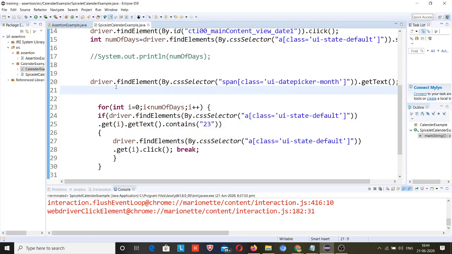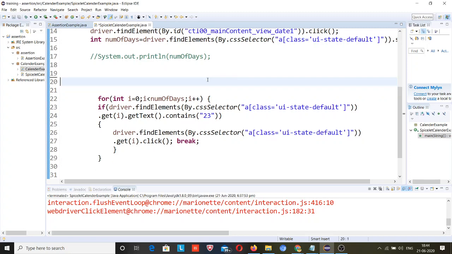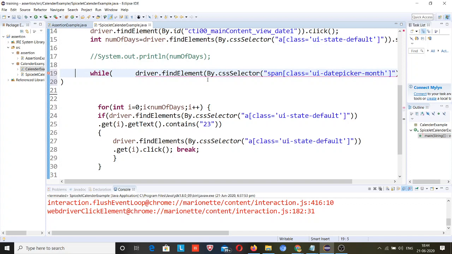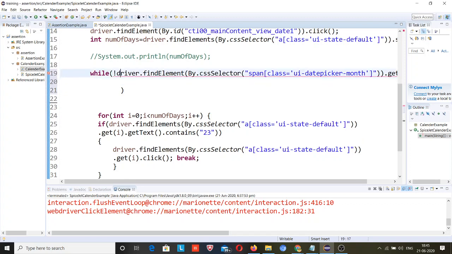So I will copy this code and put it inside a conditional statement, while get the text. While means while not, I will state the not statement because it will check.